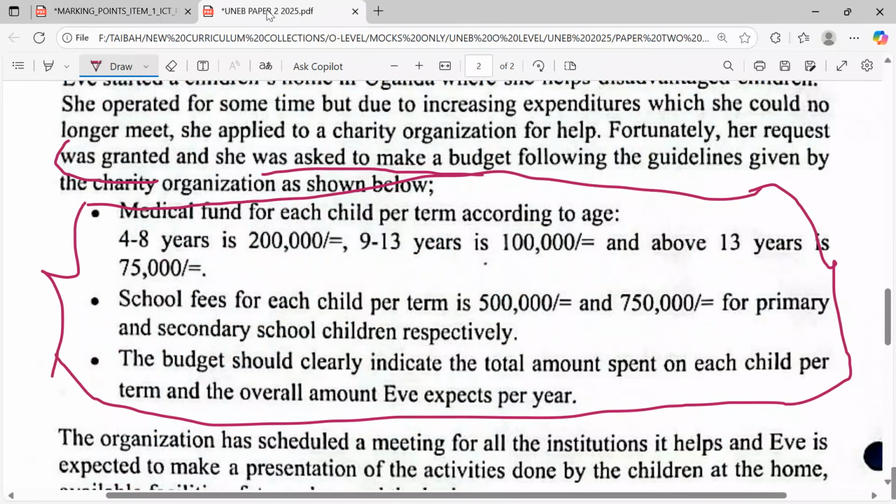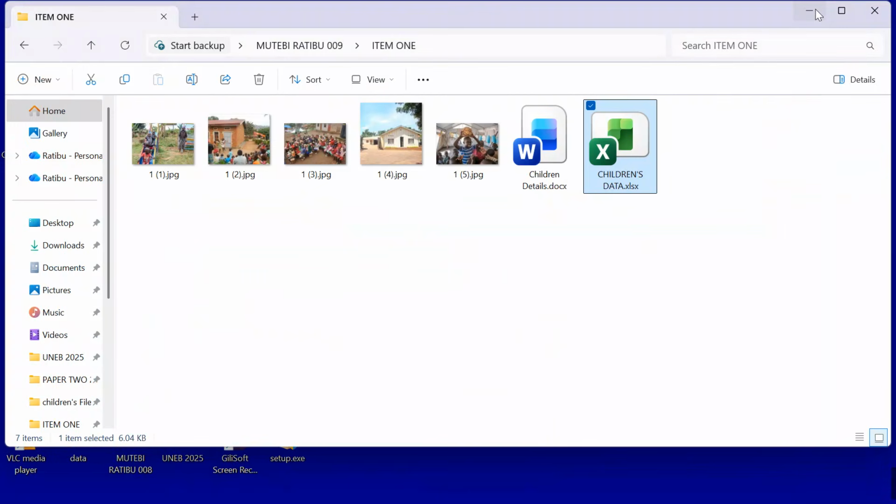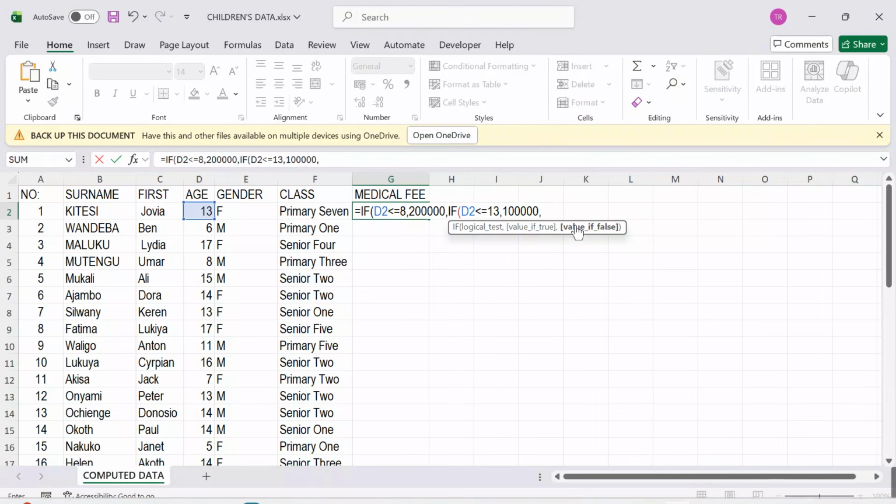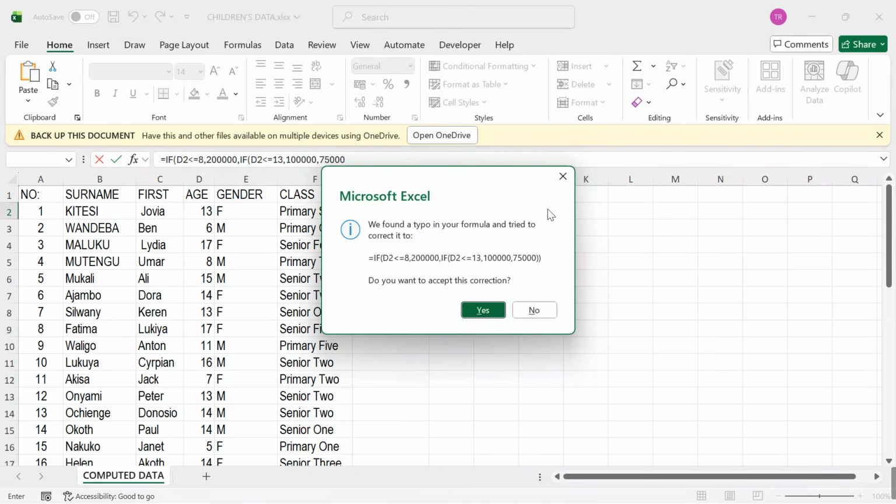Now, since we are left with only one condition, let us check the question. The first condition is this one, the second condition is this one, and the other condition is this one. For those that are above 13, we shall just give them 75,000. I hit the enter button.